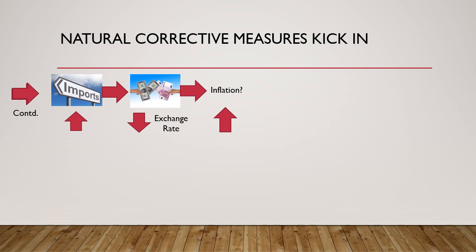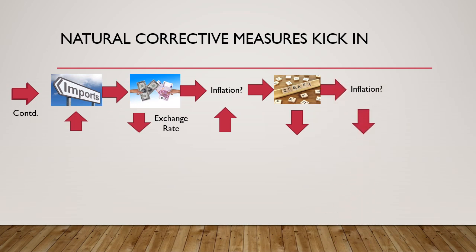Now this increase in inflation would ensure, in a normal scenario, that the demand would fall. So think about it. The increase in demand, which was not catered to by an increase in supply, meant that the inflation in the economy increased. And that very inflation increase ultimately culled that excess demand. And hence the inflation then comes down. This is what happens in a normal scenario when the government increases fiscal deficit and the domestic supply cannot cater to the increase in demand.